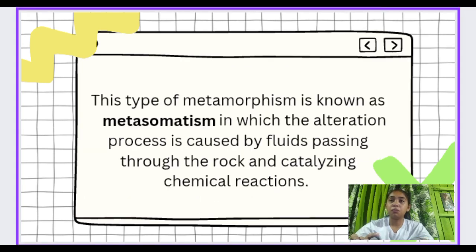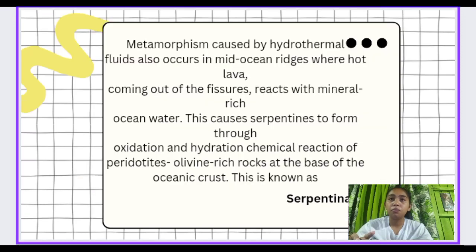This type of metamorphism is also known as metasomatism, in which the alteration process is caused by fluids passing through the rocks and catalyzing chemical reactions. It can substantially alter the chemical composition of the rocks. This type of hydrothermal alteration is called metasomatism.